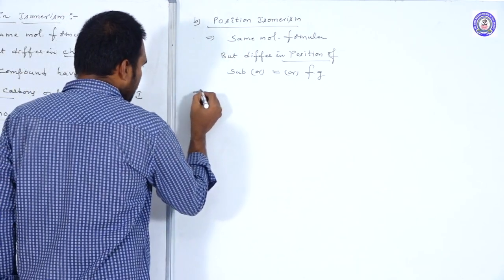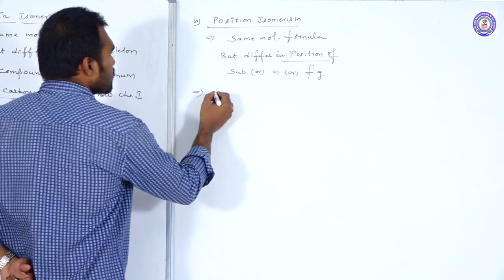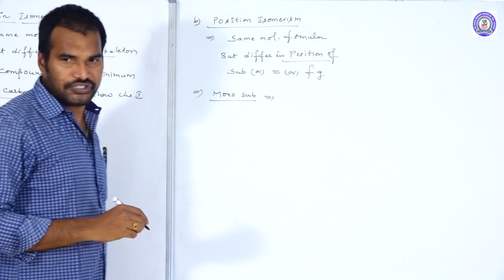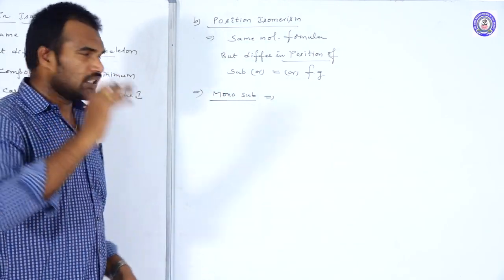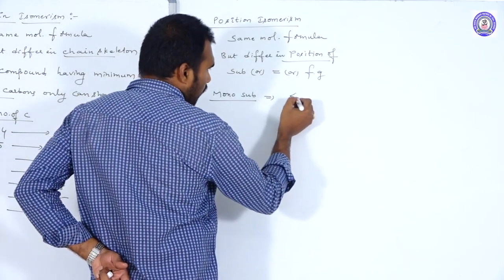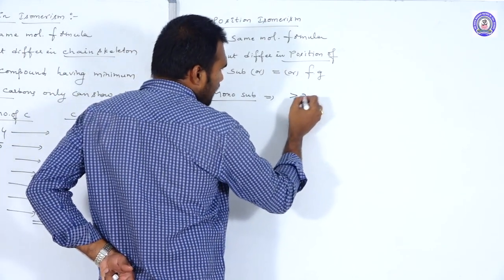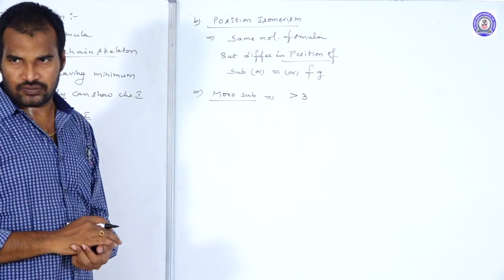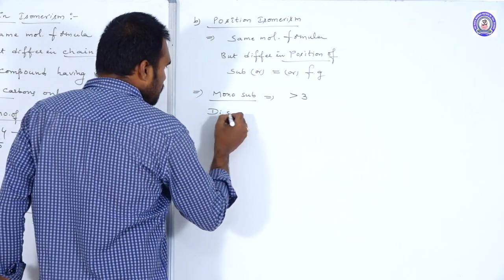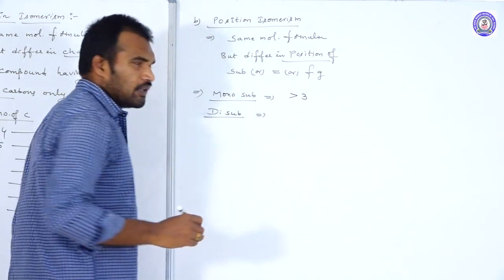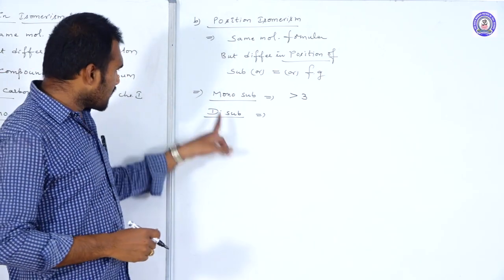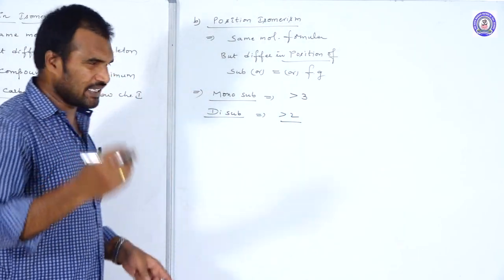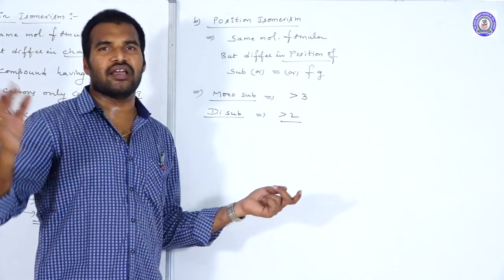Position isomers. And in case of monosubstituted, that means having only one substituent, the hydrocarbon should have a minimum of 3 carbons. Only compounds containing a minimum of 3 carbons can show position isomers. If it is disubstituted, how many substituents? 2 substituents. In case of disubstituents, 2 carbons are enough. Best examples are vicinal dihalo compounds and geminal dihalo compounds.